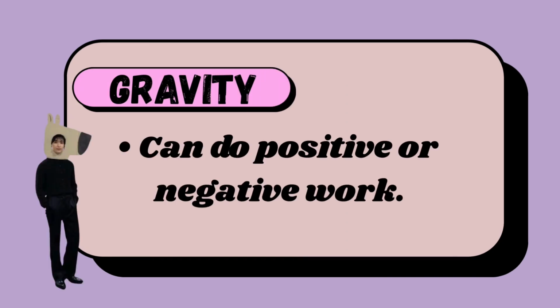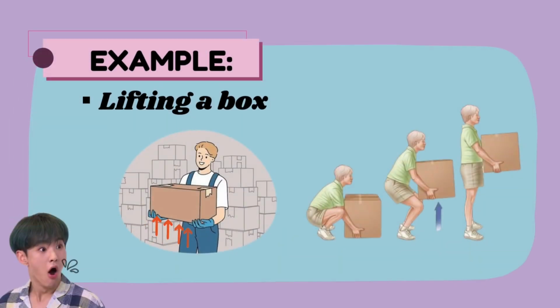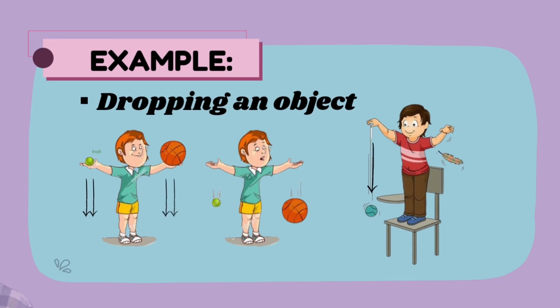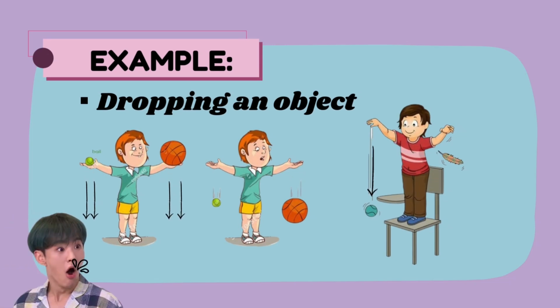Gravity can do positive or negative work. For example, lifting a box. When you lift a box, gravity is pulling it downwards, but you're doing work against gravity to lift it up. Next is dropping a ball.